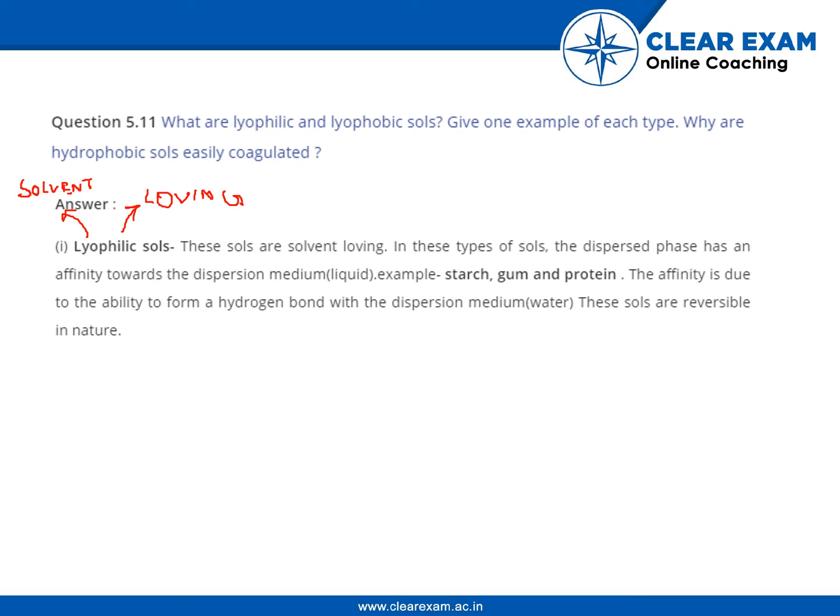So what are the important points for the lyophilic sols? These are solvent loving, and they have affinity between the dispersed phase and the dispersion medium. Examples are important. Why is there affinity? Because they have the ability to form hydrogen bonds. And these sols are reversible in nature. So these are some of the important points I have highlighted.